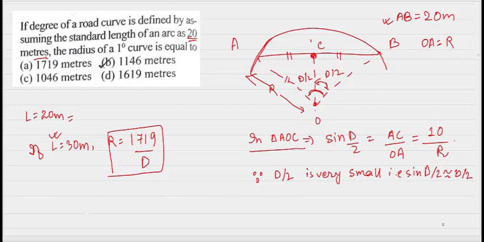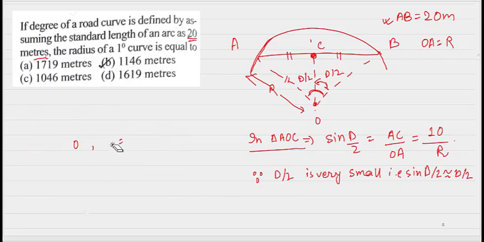So what can I write? I can write that d by 2 is equals to 10 upon r. So r equals to 10 upon d by 2.